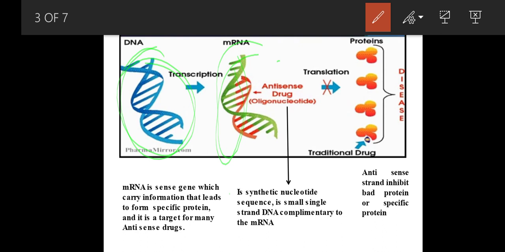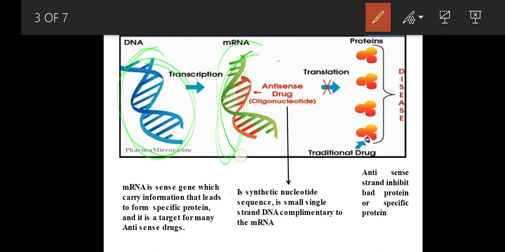Once you know the sequence of one strand of DNA, it is very easy to synthesize the complementary single stranded oligonucleotide, the antisense oligonucleotide, that will specifically bind to the mRNA. Because it is complementary, it will bind tightly to the mRNA.